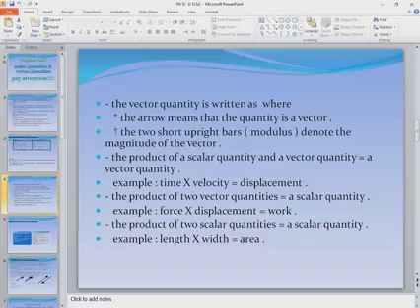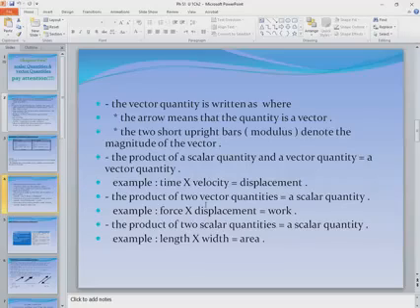From here I can tell you that scalar quantity times vector quantity equals vector quantity. Like another example, time times velocity. Time times velocity here, as you see, equals displacement. It's a vector quantity.